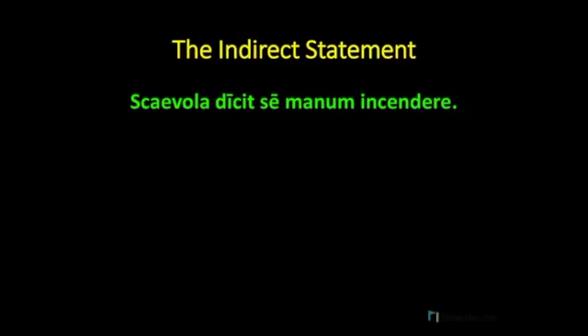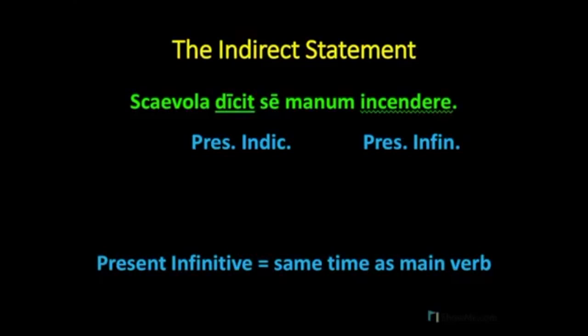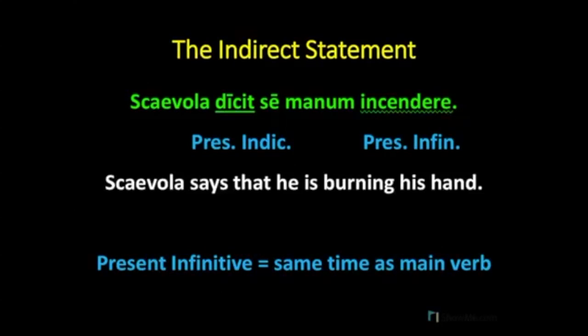Here we have Scaevola dicit se manum incendere. So dicit is our main verb, and incendere is our infinitive. Dicit is a present tense indicative verb, and incendere is our present tense infinitive. And so recall that the present infinitive denotes an action of the indirect statement that goes on at the same time as the main verb. So here we'll translate this as, Scaevola says that he is burning his hand. The action of the burning, using a present tense infinitive, goes on at the same time as the action of saying.